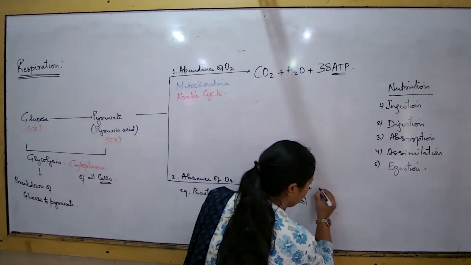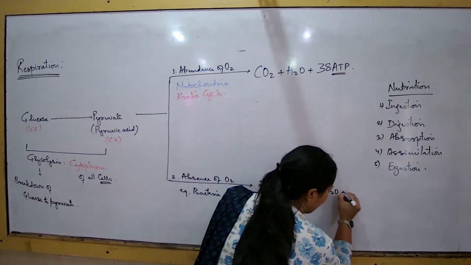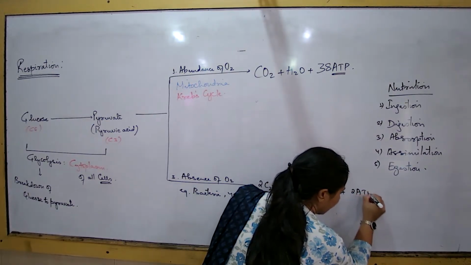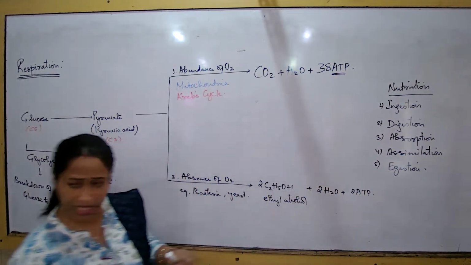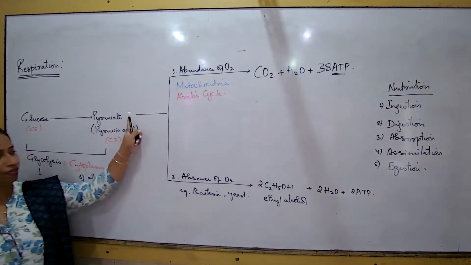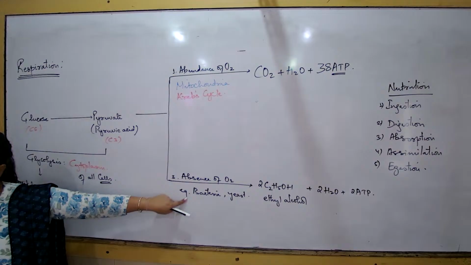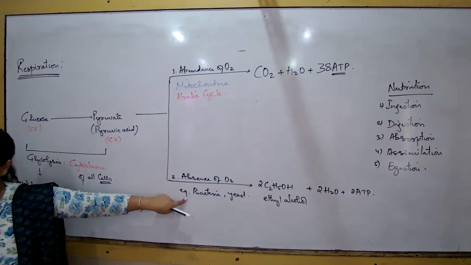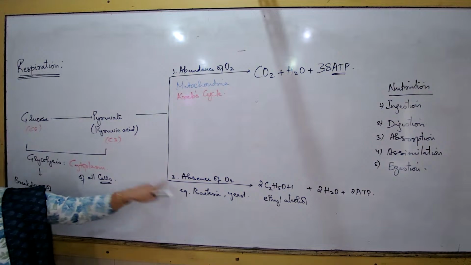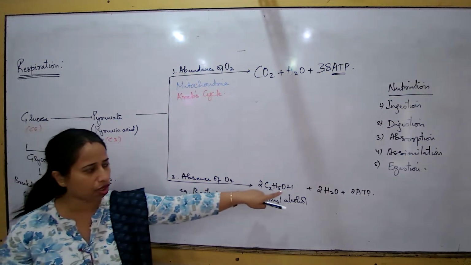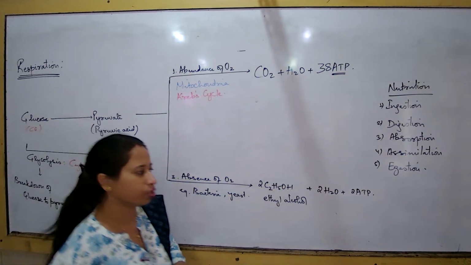Along with ethyl alcohol there is water and two molecules of ATP. So if the pyruvate is in a cell where there is an absolute absence of oxygen, then it will get broken down to ethyl alcohol, water and two molecules of ATP.